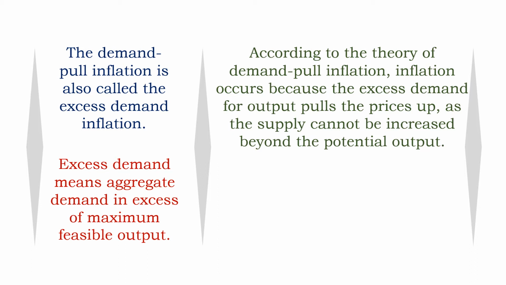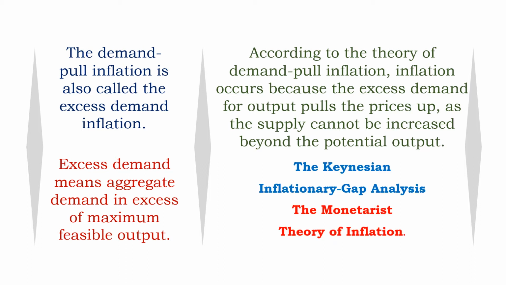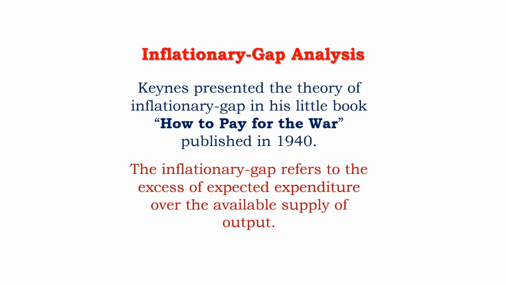And to explain this demand pull inflation, we have two theories. One is the Keynesian Inflationary Gap analysis, and the second one is the Monetarist Theory of inflation. First, we will discuss the Keynesian Inflationary Gap analysis. Keynes presented the theory of inflationary gap in his little book, How to Pay for the War. And this little book was published in the year 1940.